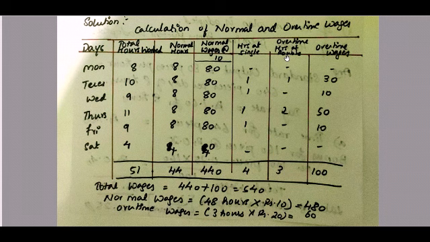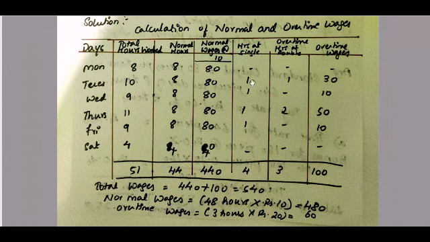How do we get to know the wages? For hours at single rate, if they are working till the 9th hour, they are getting 10 rupees. If they are working on a double rate, it is 20 rupees. So you can write in brackets, it is 20 rupees calculation. So 1 hour into 20 plus 1 hour into 10, 10 plus 20, you get 30 rupees. And on Wednesday they are working for 9 hours. So for 8 hours we have given normal wages.